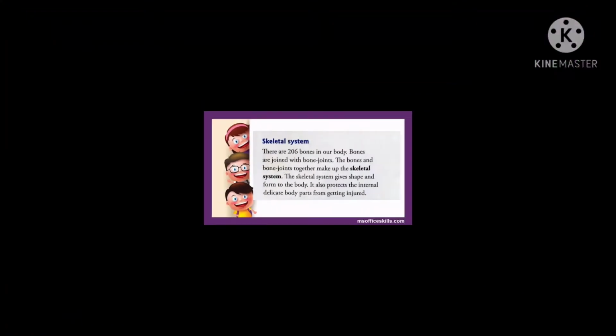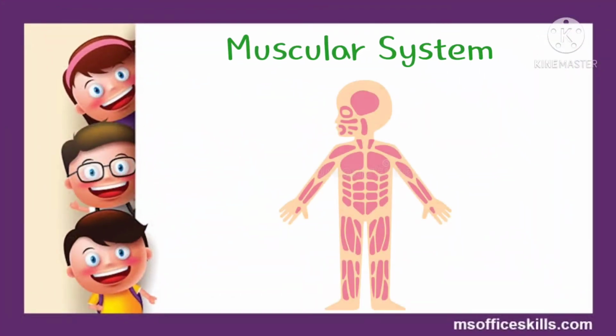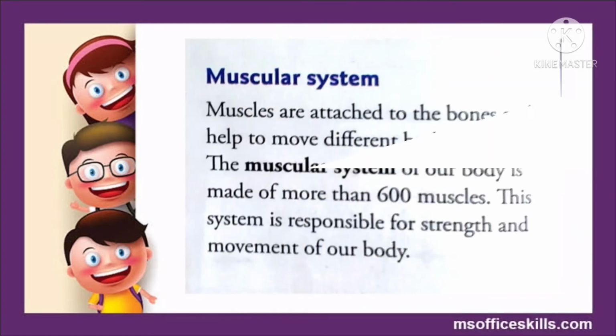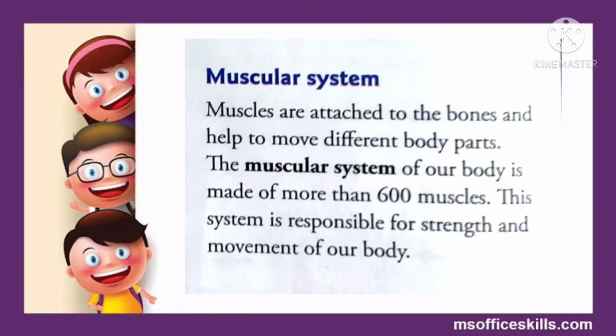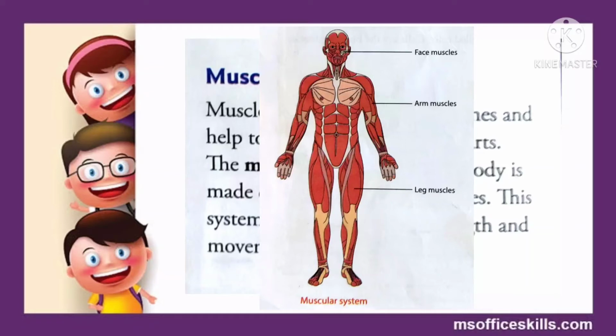Now let's study another organ system, that is the muscular system. So students, this muscular system provides strength and is responsible for the movement of our body. Let's study a bit about this system. This system is made up of muscles, and muscles are attached to the bones and help to move different body parts.